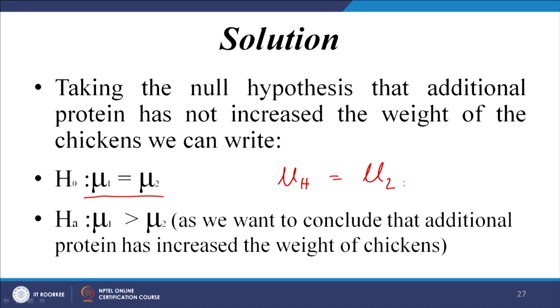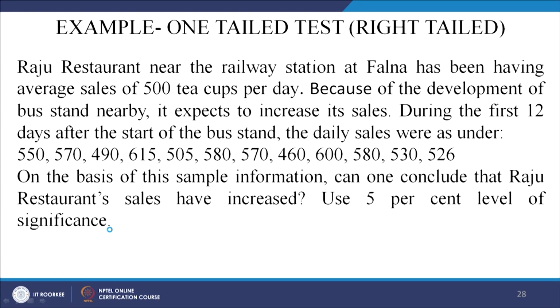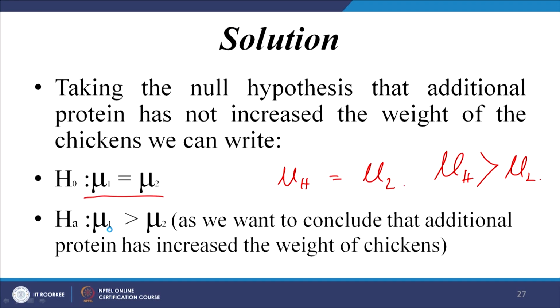Okay. On the other hand, the researcher is actually interested in whether, if he has given extra protein, because he has put some cost into it, he is trying to see whether protein has actually helped or not. So, he is now trying to say high protein has got a weight larger than the low protein ones. As we want to conclude that additional protein has increased the weight of chicken, therefore, we are saying mu 1 is greater than mu 2. Okay. So, this is a one tailed but right tail test.